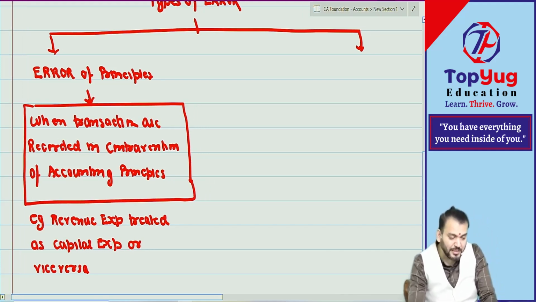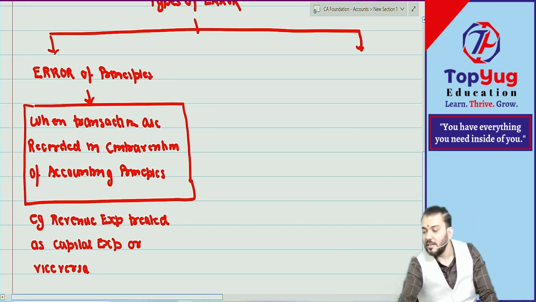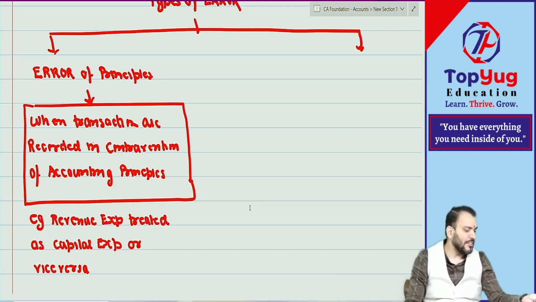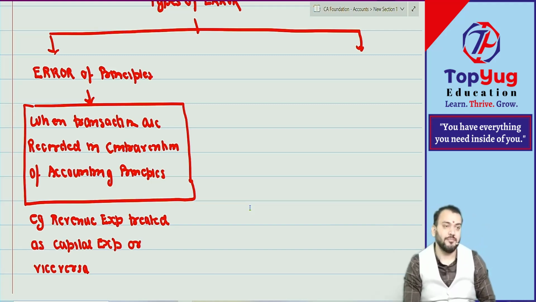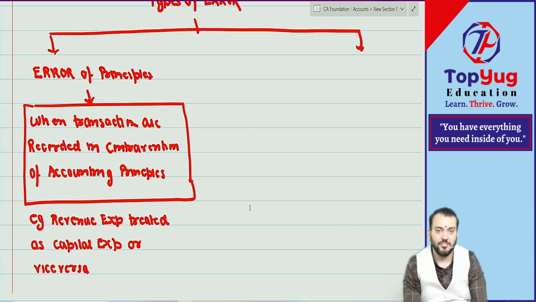Second one is known as clerical error. Clerical error means what? Any mistake which is done by a clerk. Means actually accounting, these journal entries etc., will be done by an accounting clerk. Means a CA never does journal entries.